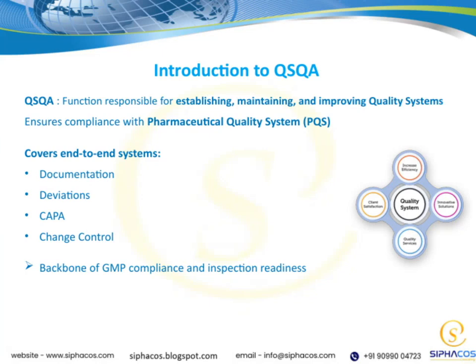Welcome to our overview of QSQA. QSQA is the function responsible for establishing, maintaining, and continuously improving our quality systems. Its main goal is to ensure that we stay in compliance with the Pharmaceutical Quality System, or PQS, which is essential for our operations. QSQA covers the entire spectrum of our quality processes, from documentation to handling deviations, CAPA, and change control. Each of these areas plays a critical role in maintaining the integrity and quality of our products.